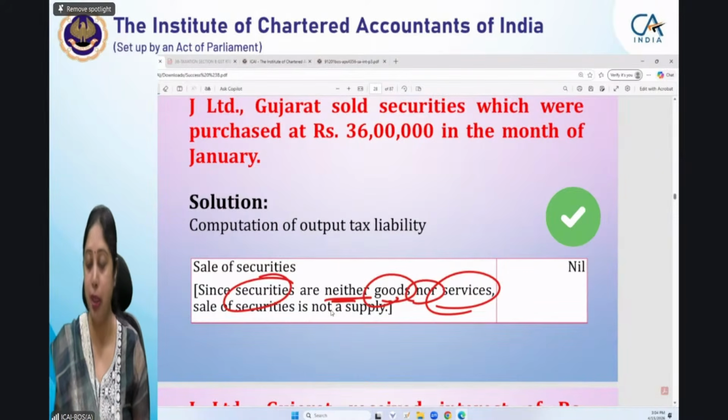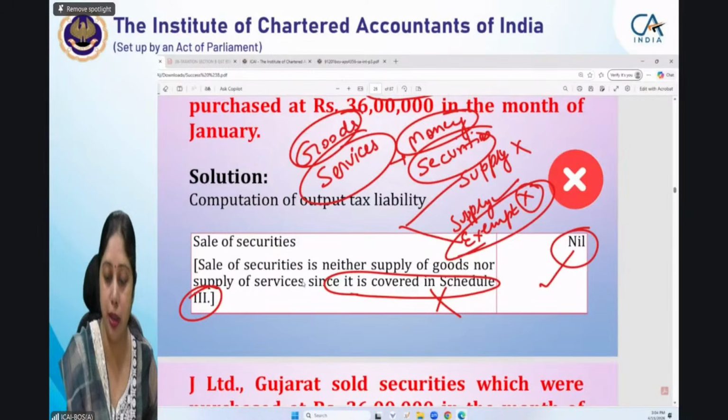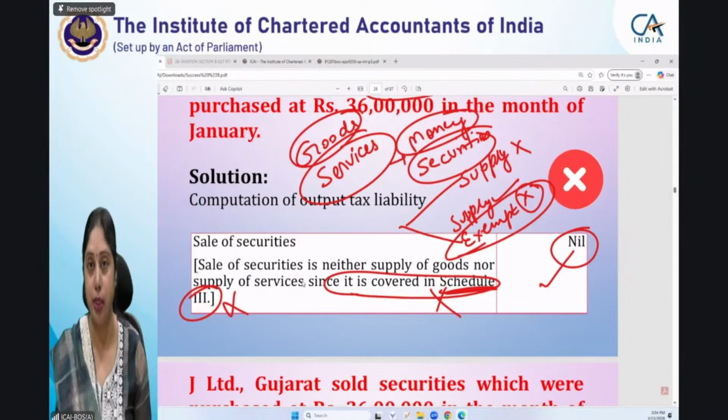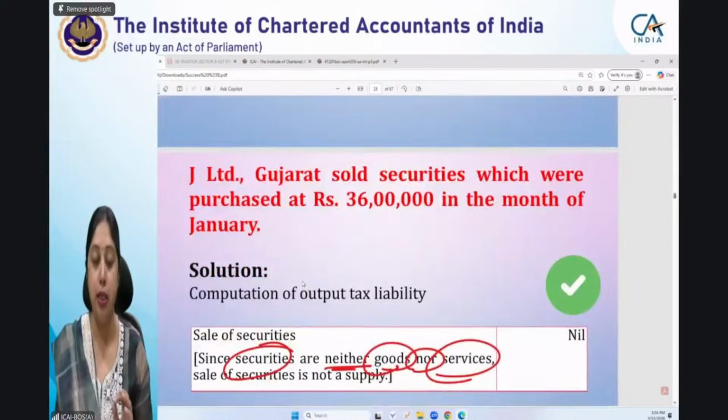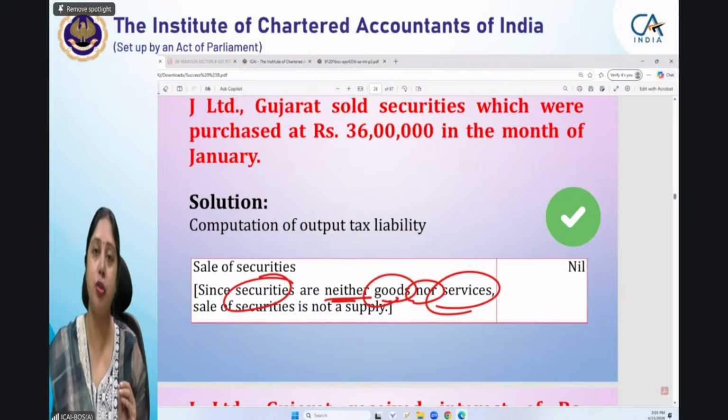तो अगर यहाँ पर आप लिखते हो it is neither supply of goods nor supply of services covered under schedule 3, then that will be wrong. शेड्यूल 3 में ये कवर नहीं होता. Securities is not there in schedule 3. Securities is not goods nor services. That is why it is not a supply per se. So I hope that clarifies this doubt, and you all know that something which is not a good nor a service, that cannot be considered as supply. उसमें कोई भी transaction अगर आप करोगे तो वो supply नहीं होगी.